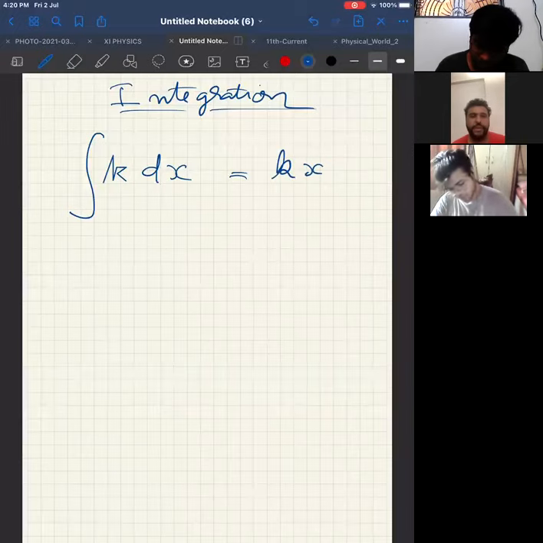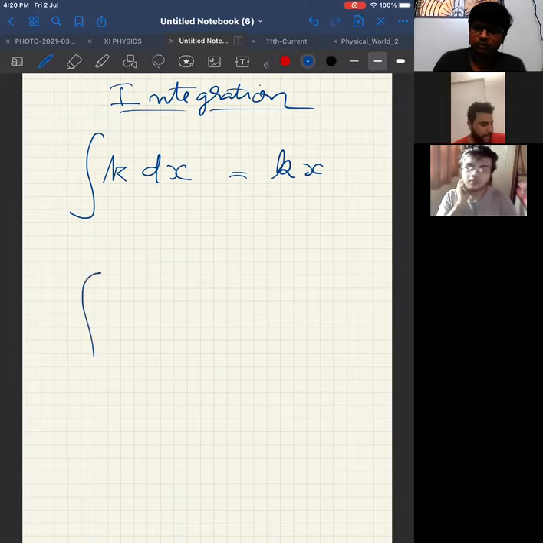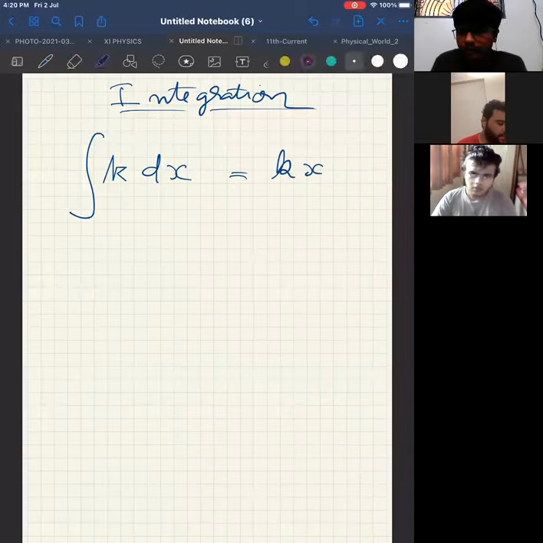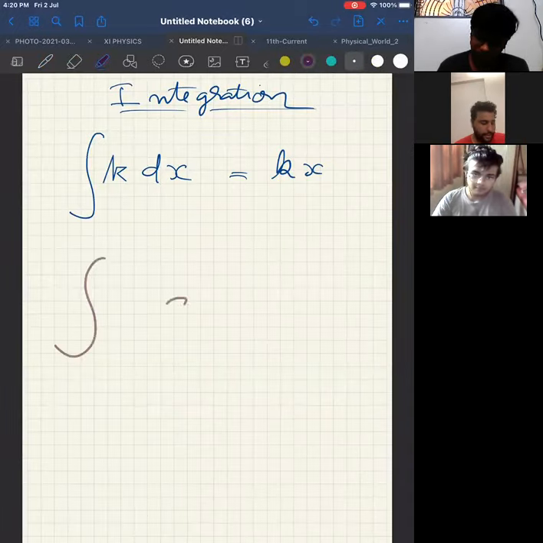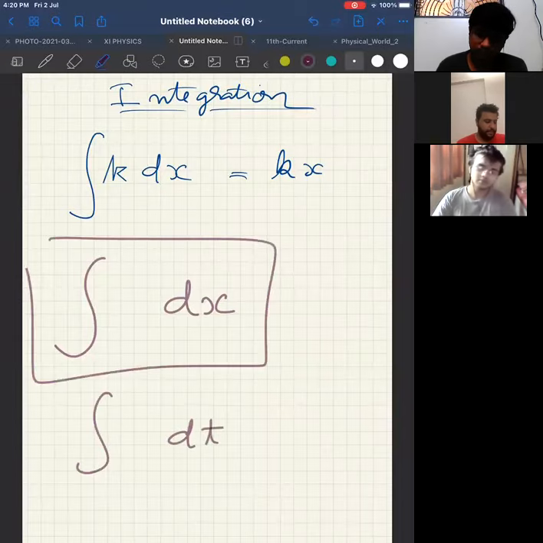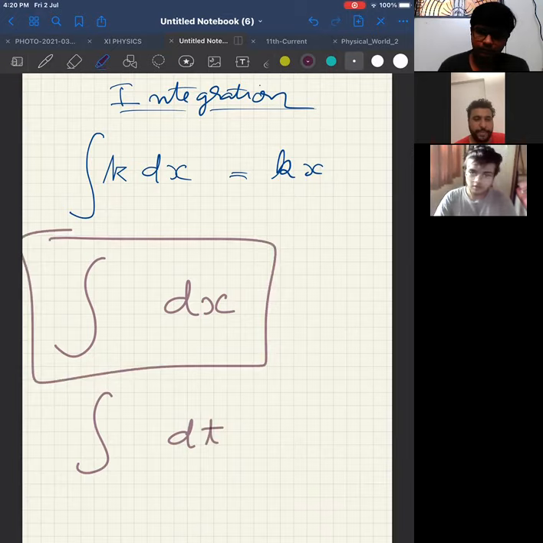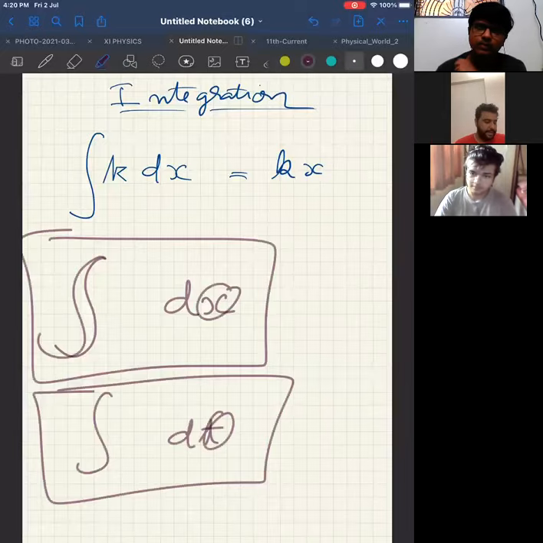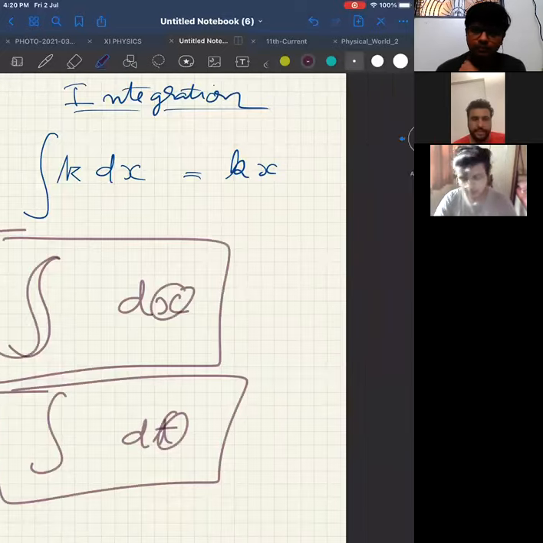So integration of a constant is never zero. Look at the screen. You are doing mathematical methods, you will be aware. When you're doing integration, it is always with respect to something like this. So how is this pronounced? Integration with respect to x. And this? Integration with respect to t. The big S is the integration sign.